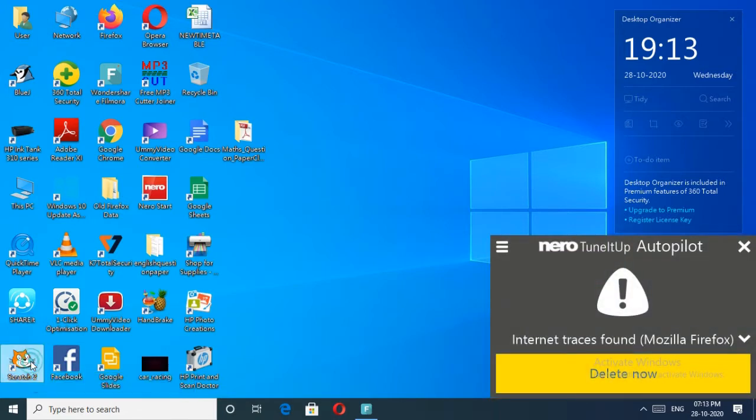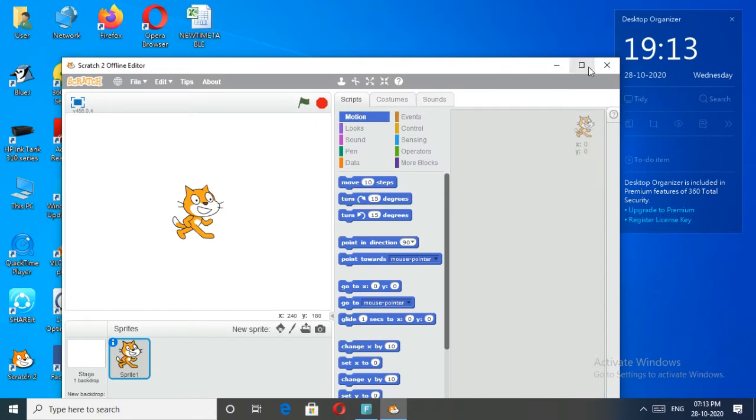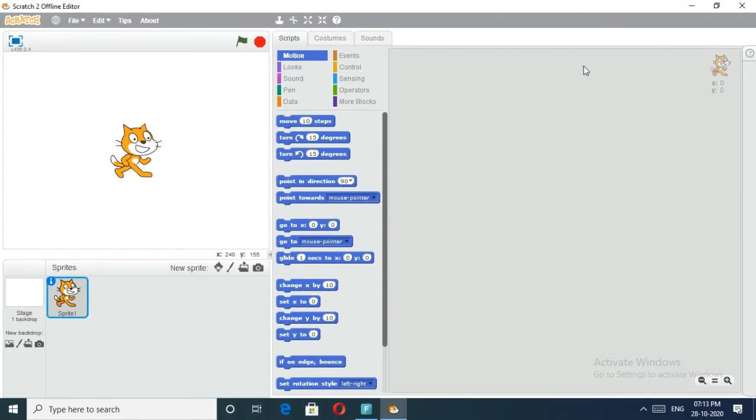You just double click on there, then you can open this Scratch window. This is very helpful for you. If you are a beginner, it's mainly developed for children, because they can easily develop their games using this software.